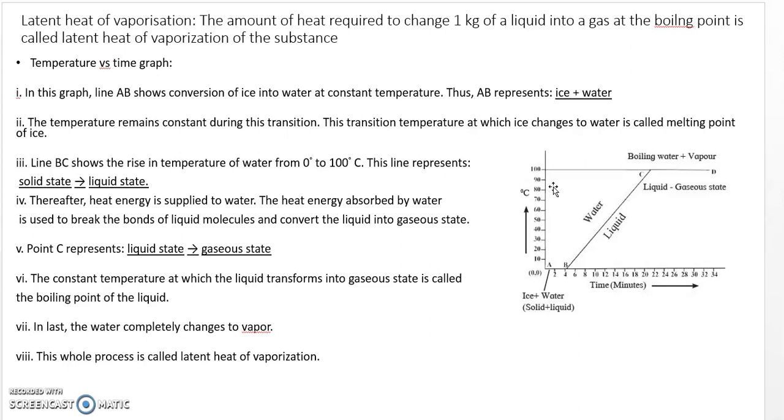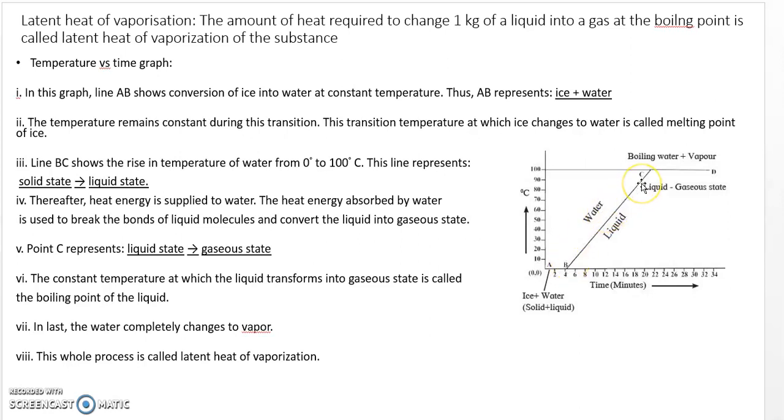So how will you describe it? What does AB represent? Conversion of ice into water, which takes place at constant temperature. So ice plus water, the temperature remains constant during this conversion, and this is called the melting point of the ice. The transition temperature at which ice changes to water is called the melting point.